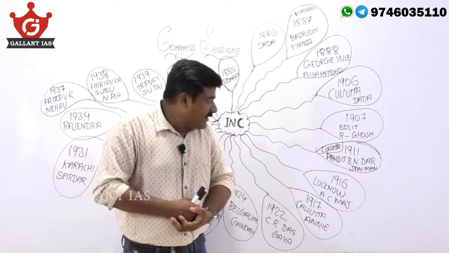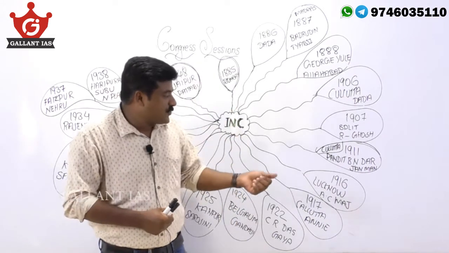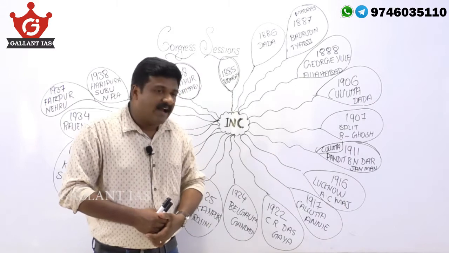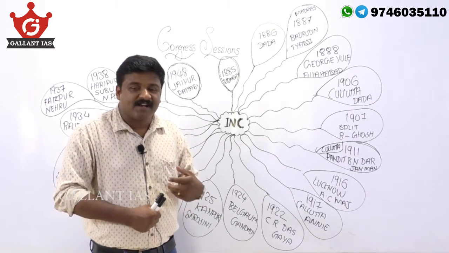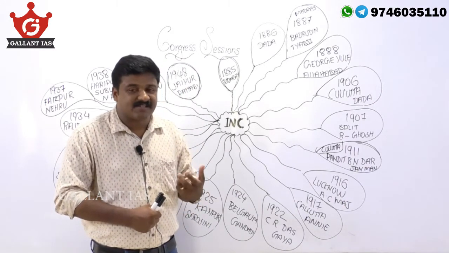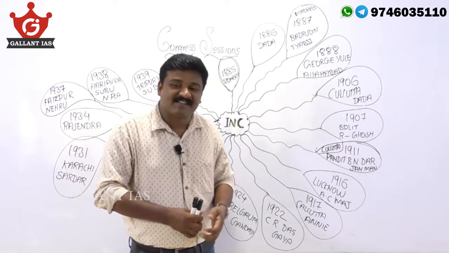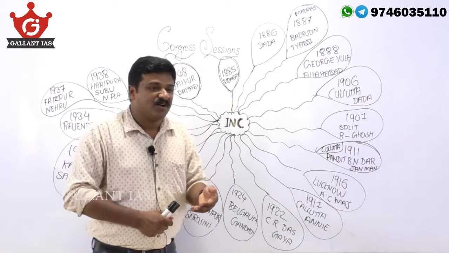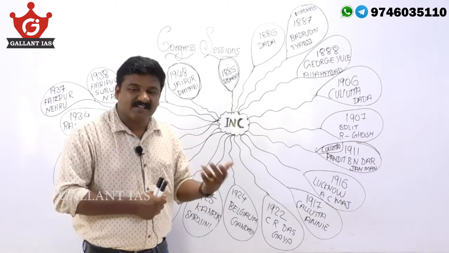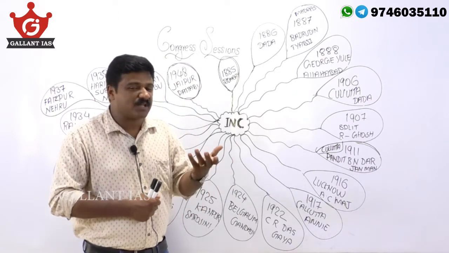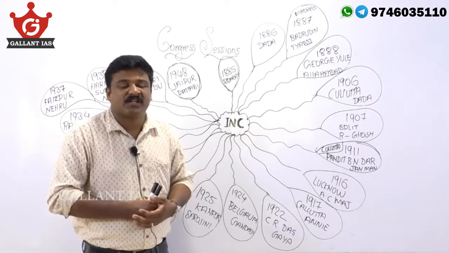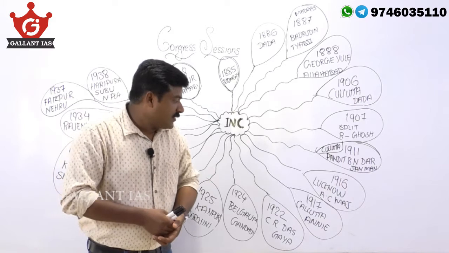Now, 1911, Calcutta session, headed by Pandit B.N. Dar, in which Jana Gana Mana, the national anthem, was first sung. Okay, the 1911 session. That session also rejected the idea of compulsory education, a proposal by Bal Gangadhar Tilak, which was even opposed by majority of national leaders.